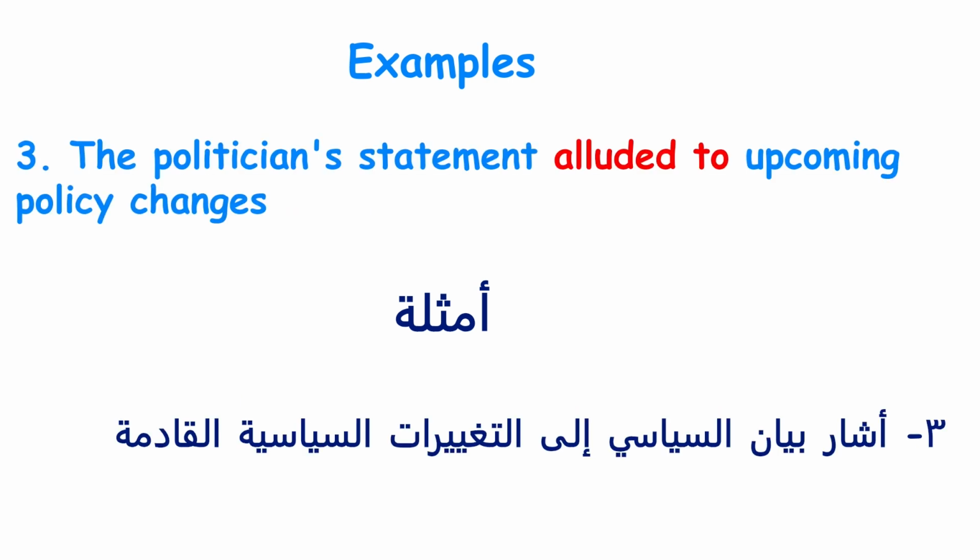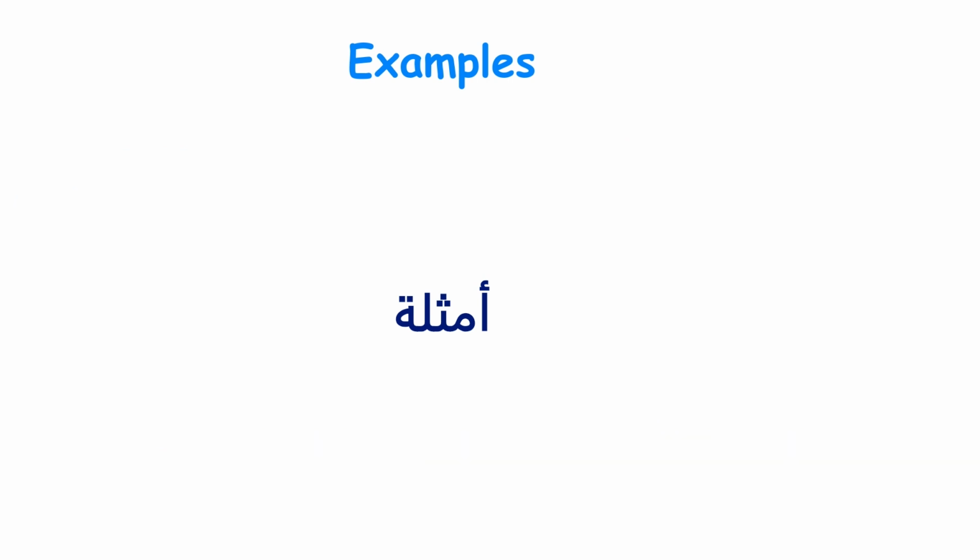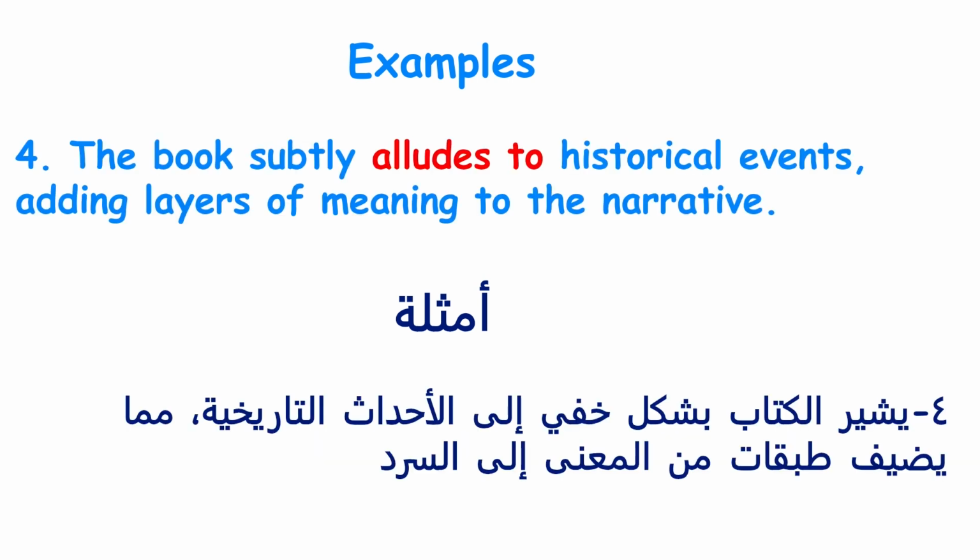3. The politician's statement alluded to upcoming policy changes. This example shows how those in politics will use the phrase to hint at future events. 4. The book subtly alludes to historical events, adding layers of meaning to the narrative. This shows how in literature, authors will use allusions to add depth to their writing.